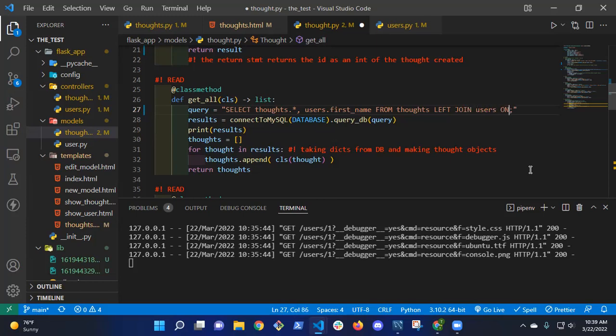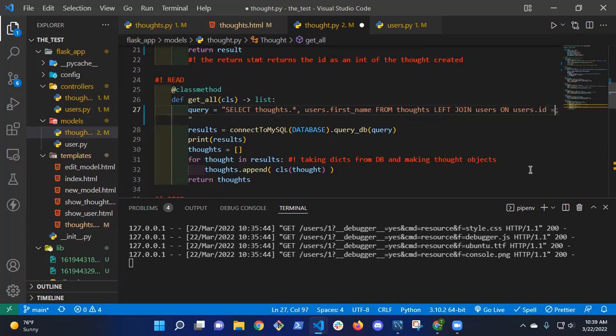And how are users connected to thoughts? User ID. Yeah. So users.id equals what? Thought ID. Yeah. Well, so thoughts, how do we track which user has which thought?